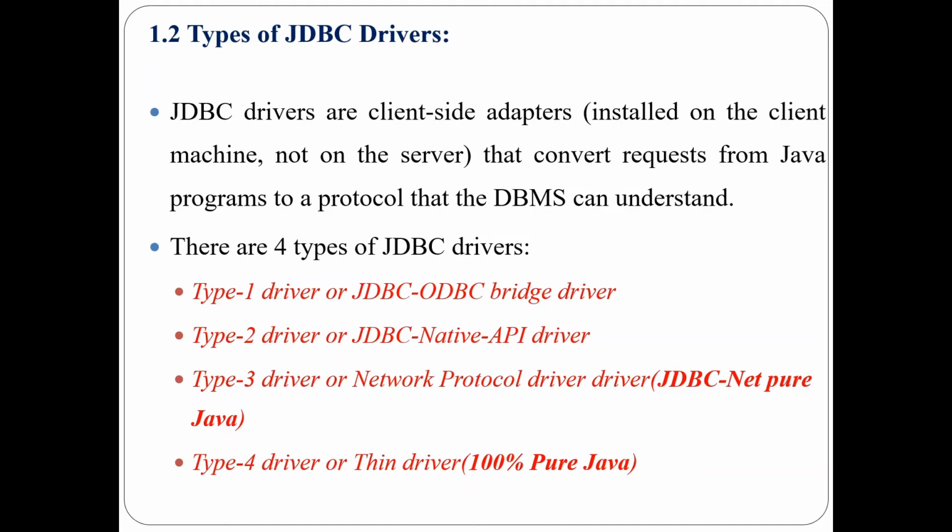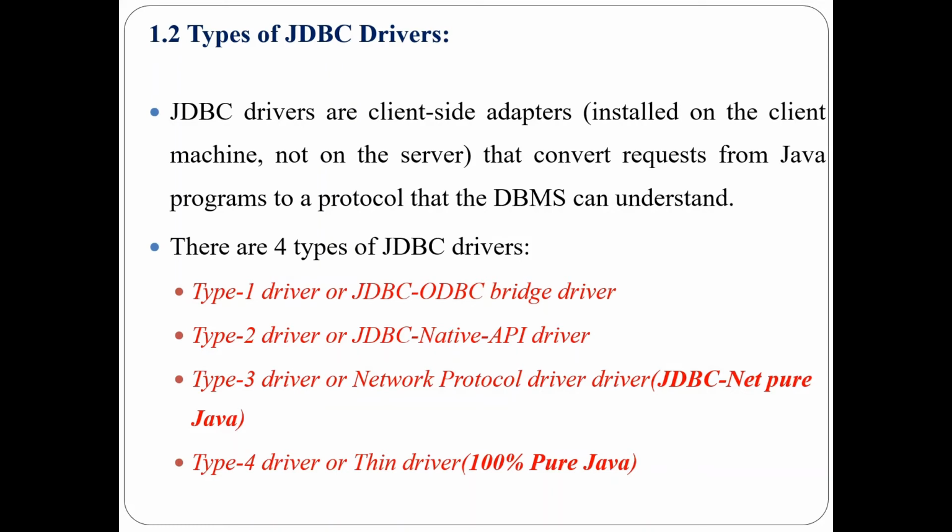To establish a connection between the Java application and the database, different types of drivers are available. The first type of driver is the JDBC-ODBC bridge driver. The second type is the JDBC native API driver. The third type is the network protocol driver or JDBC net pure Java. The fourth type of driver is the 100% pure Java or thin driver.